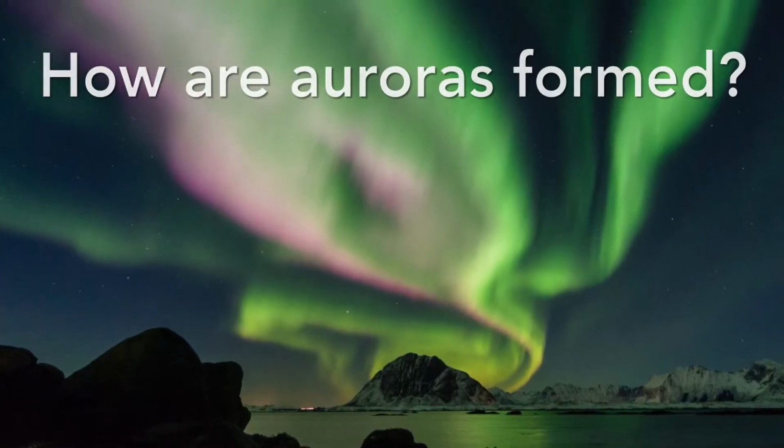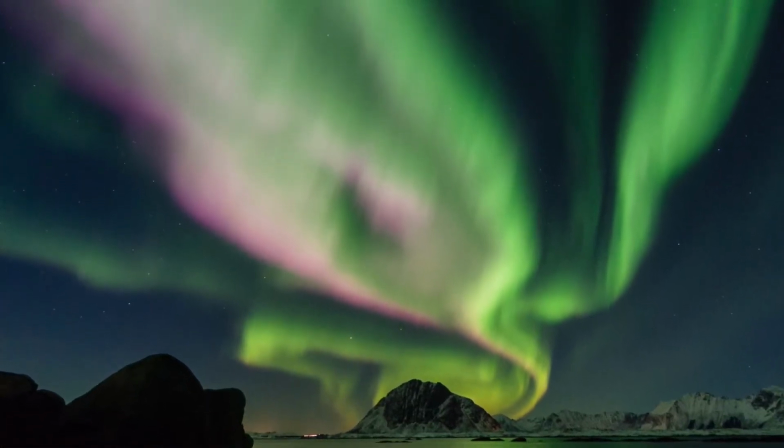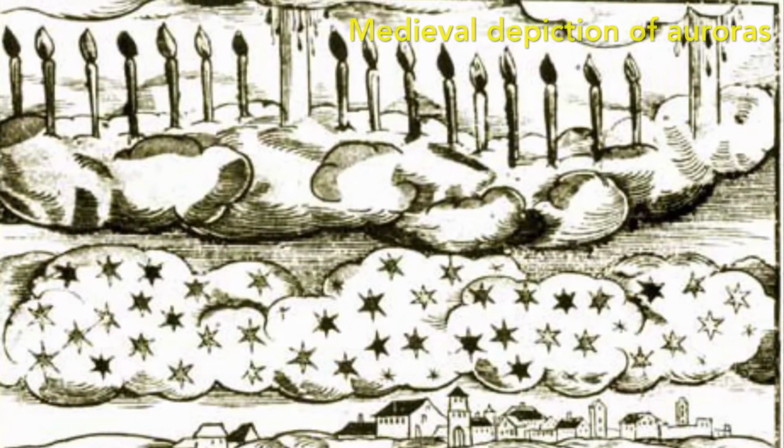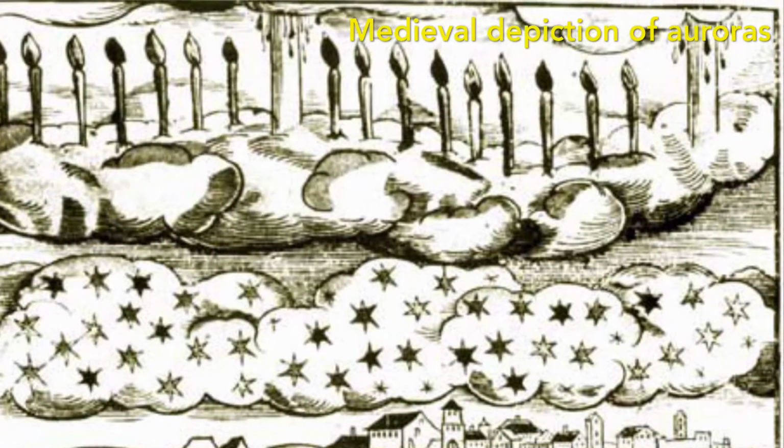How are auroras formed? This is a question that has been asked by humans since prehistoric times, thanks to the natural beauty of this light show. Nobody knew for sure what caused them, leading to speculation involving mythological elements and influencing the course of history.